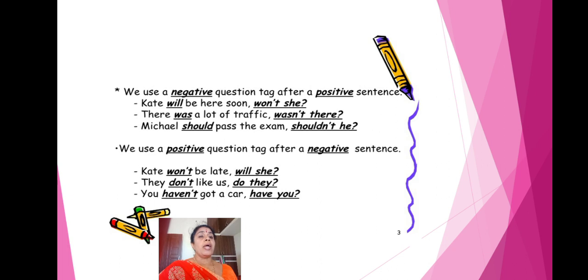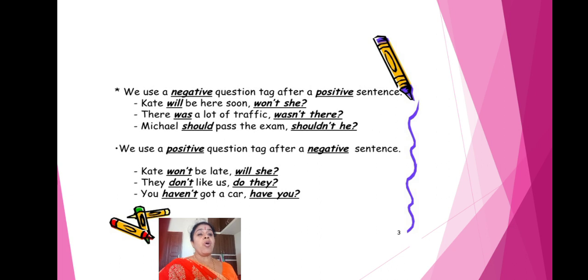The sentence is positive, and will is there, so the question tag is negative: won't she? Statement is positive, so the question tag is negative.